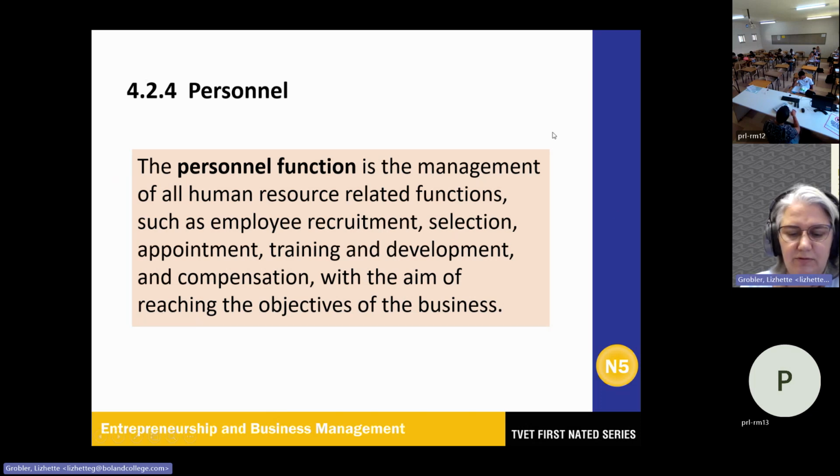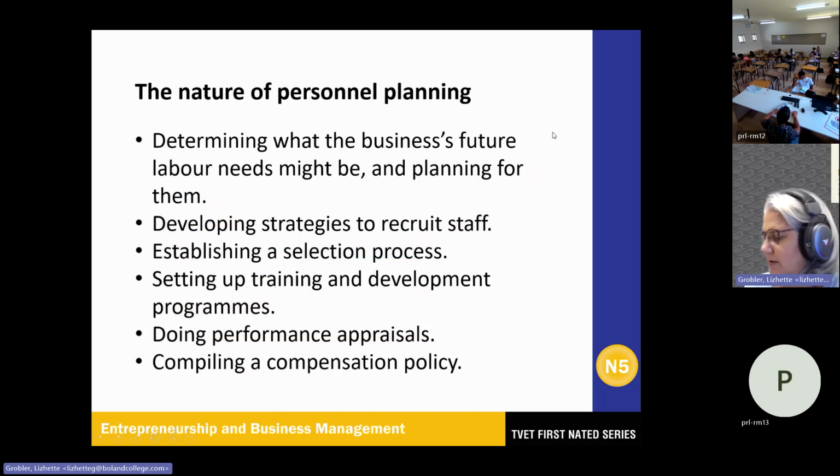So this is all part of planning. So the nature of the personnel planning: determine what the business's future labor needs might be, planning them, and then also develop strategies to recruit staff, establish a selection process, and also then setting up training and development programs, doing performance appraisals. Do you know what performance appraisal is?